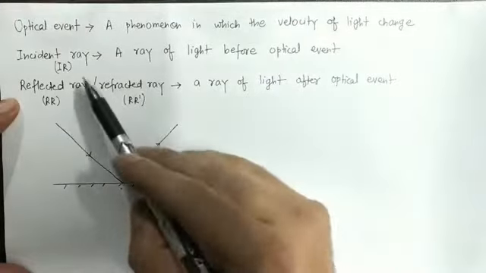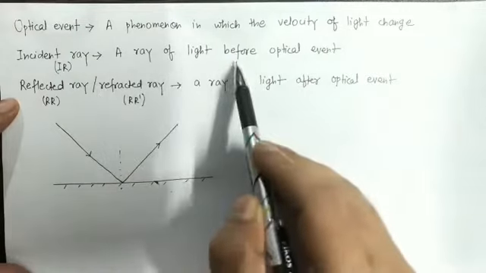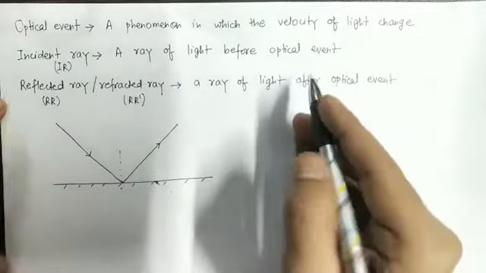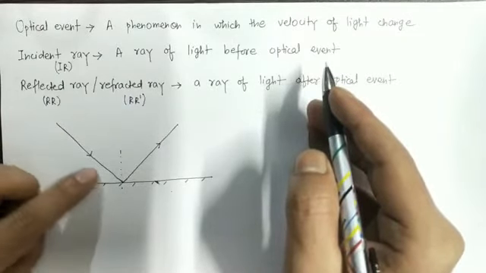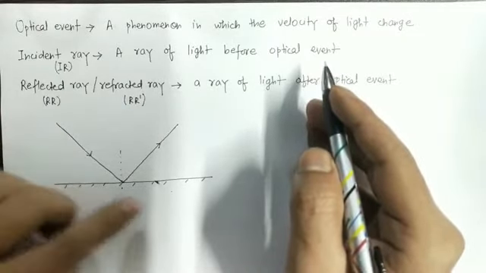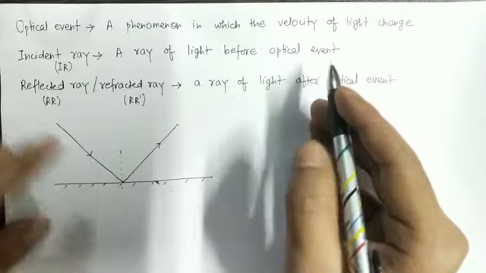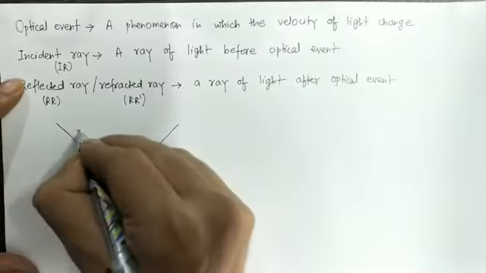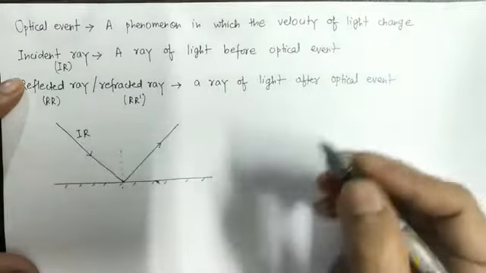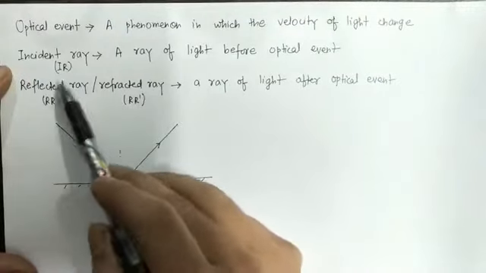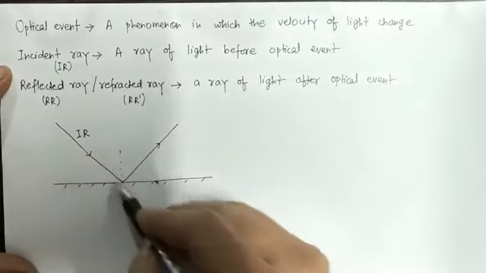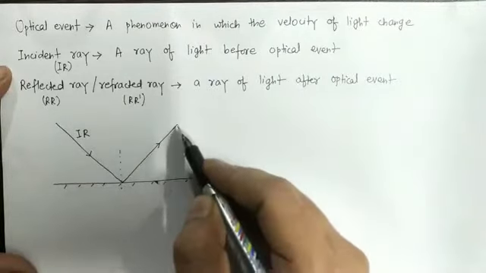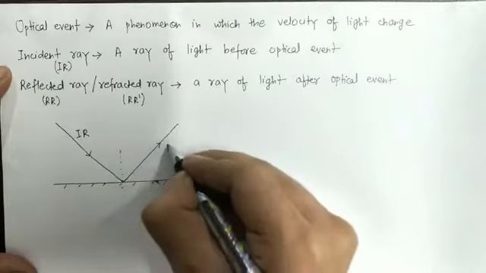So what is the incident ray in this case? A ray of light before the optical event. So this is the ray of light before the optical event, that is, before striking the mirror. Therefore this ray of light is the incident ray. And what is the definition of reflected ray? A ray of light after the optical event. So after the optical event, this is our final ray. So this ray is the reflected ray.